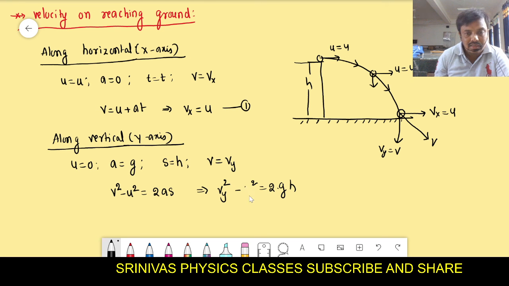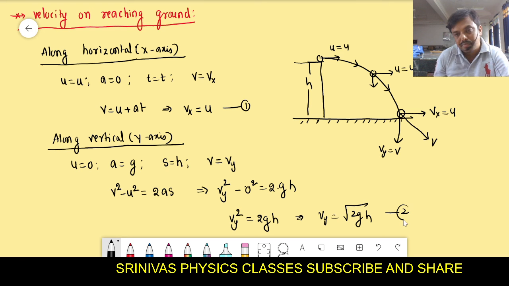Initial velocity along the y-axis is 0, so Vy square is equal to 2gh. Then the vertical velocity we will get is under root 2gh. This is equation 2. Vx we got as u, Vy we got as under root 2gh.